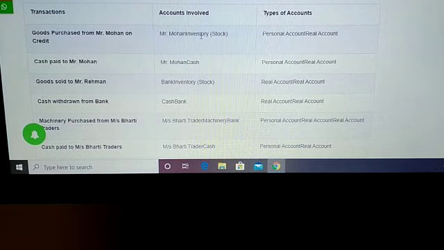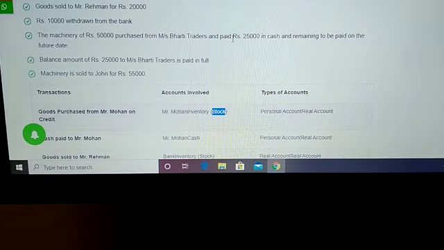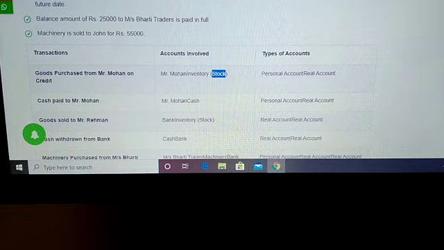Since the goods don't have any specific name, they are considered as stock. Mr. Mohan is a person, so he is considered a personal account, and he gave on credit terms. This is the reason it comes under the personal and real accounts.